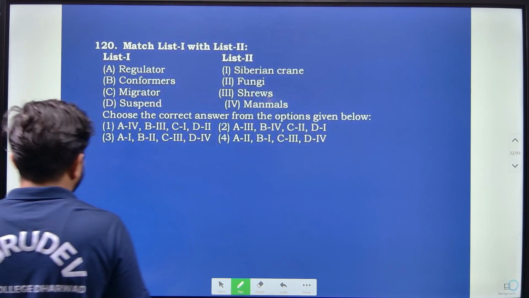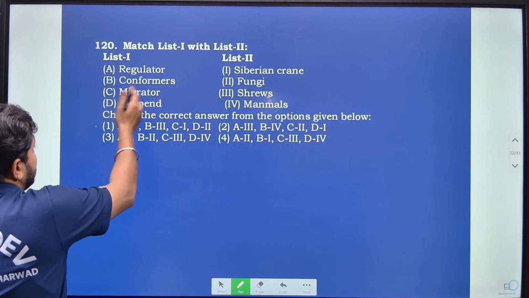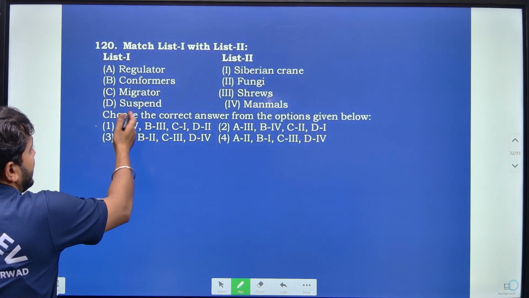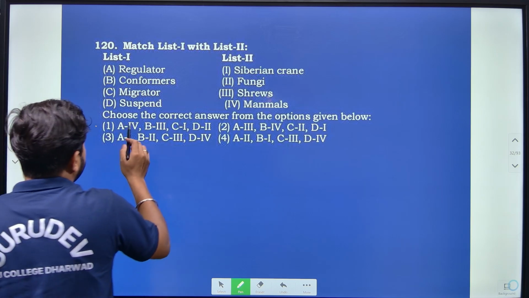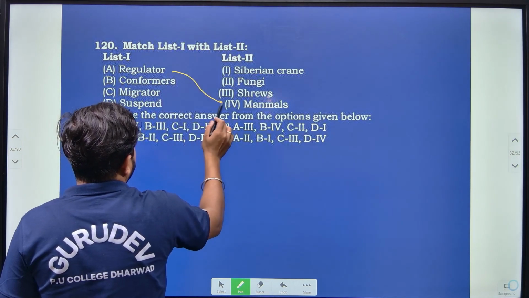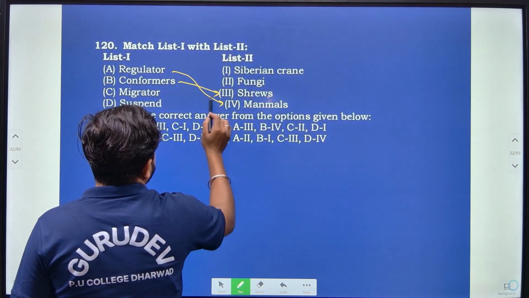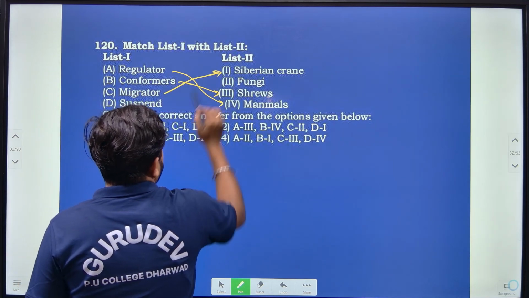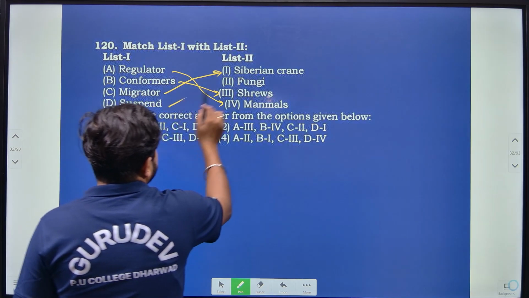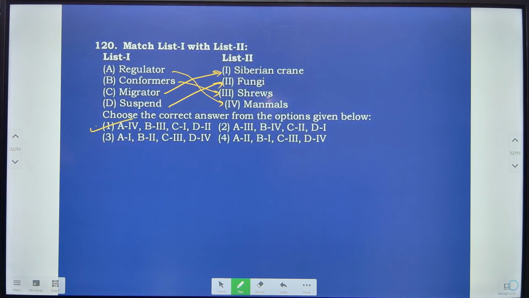They mentioned regulators, conformers, migrators and suspenders, right? So based on that, what we have to find out here: the regulators are mammals. Conformers are the shrews. Migrators are the Siberian crane. Suspenders are the fungi. According to that, option 1 is correct here, right?